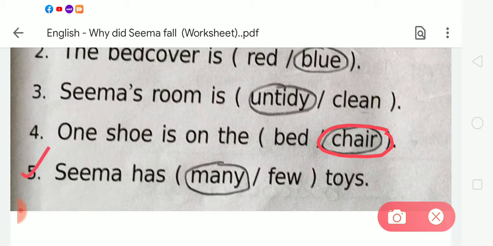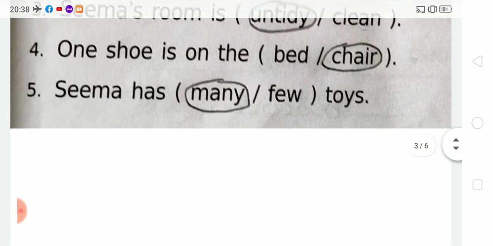Now next, here is the last one, number 5. In number 5, Seema has many or few toys. We all know that Seema has many toys, so we have to circle the word many. Okay students, after completing exercise A, come to the next.